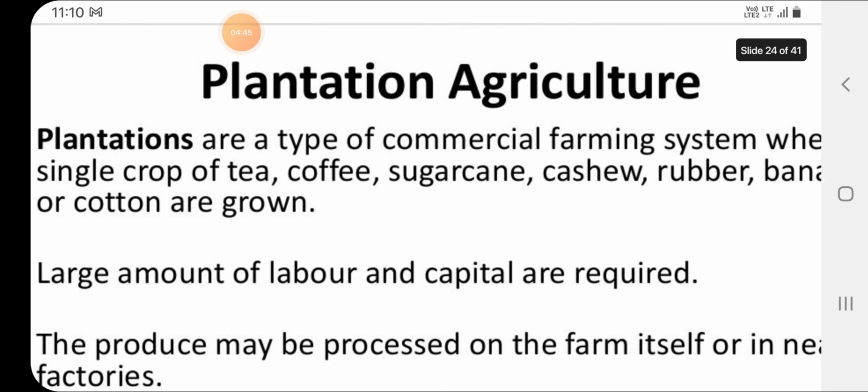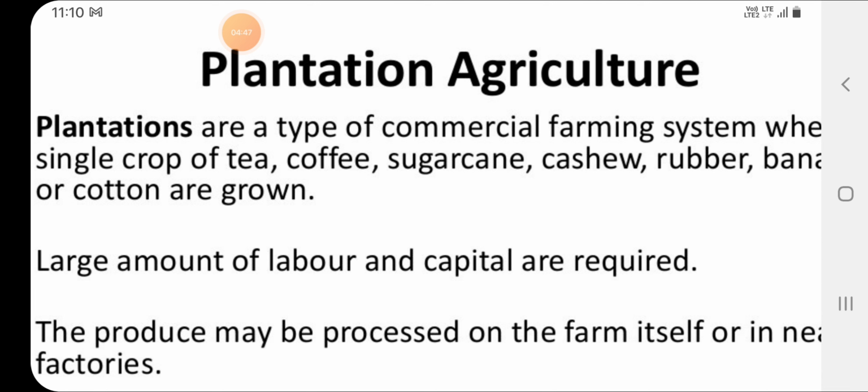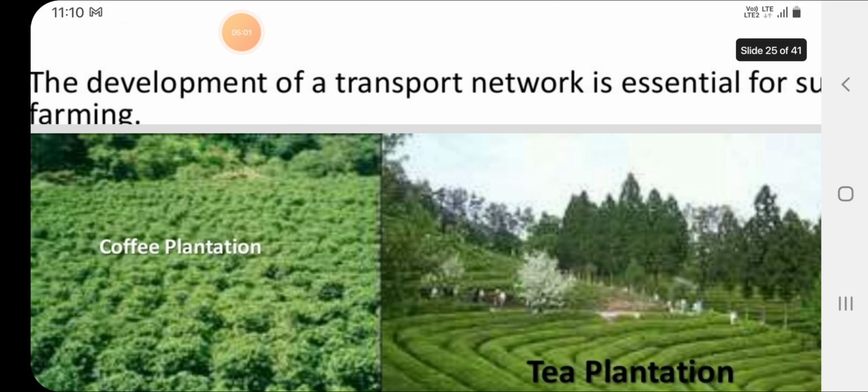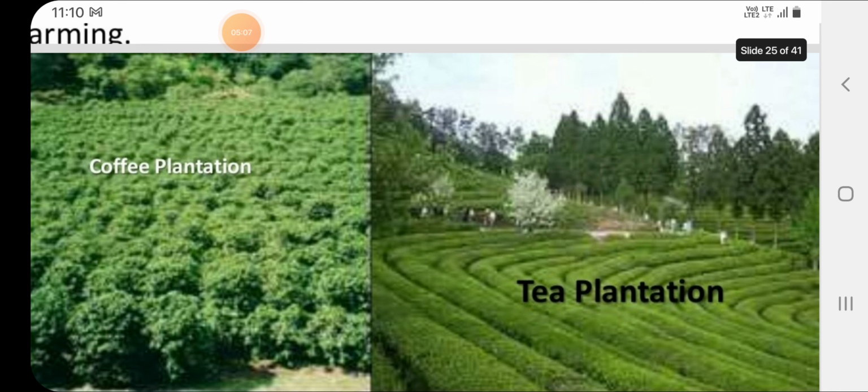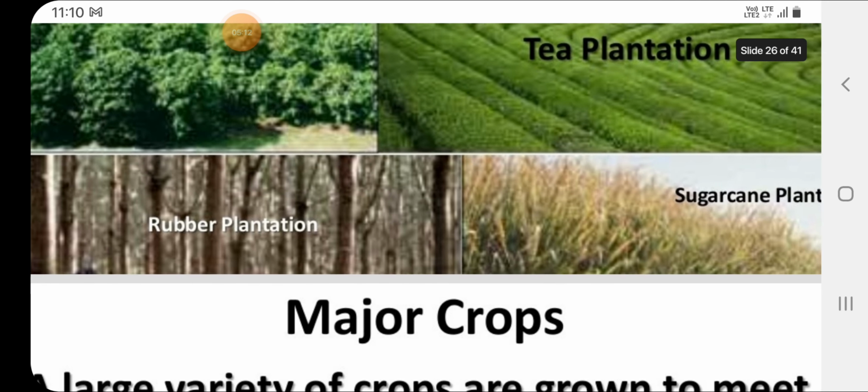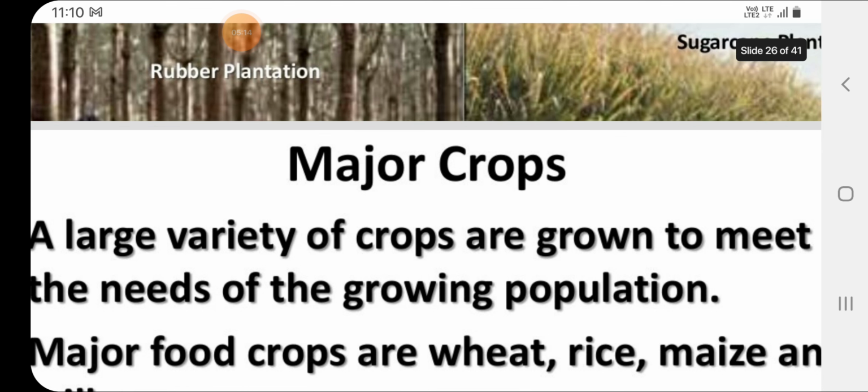Then comes plantation agriculture. Plantations are a type of commercial farming system where a single crop of tea, coffee, sugarcane, cashew, rubber, banana or cotton is grown. Large amounts of labor and capital are required. The transport network is also very essential. Here we can see plantation type of agriculture. The pictures show coffee, tea plantation, then rubber plantation, etc.